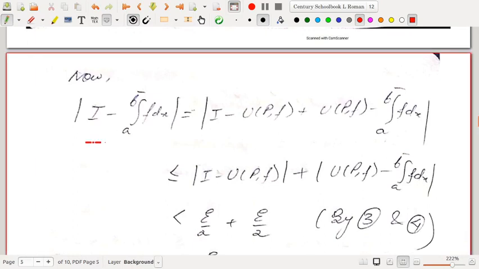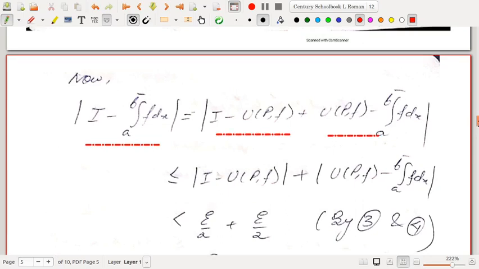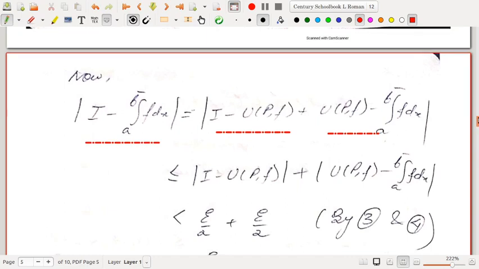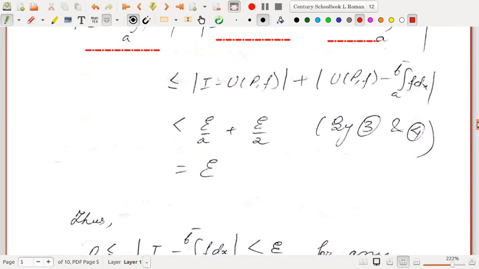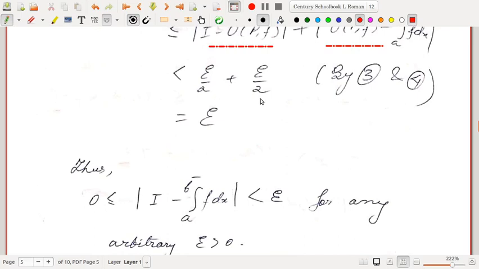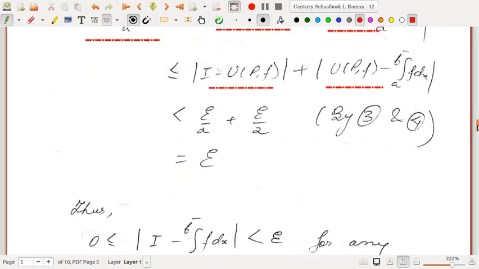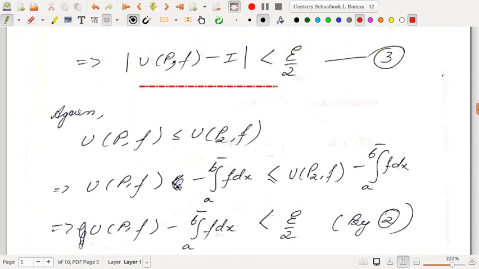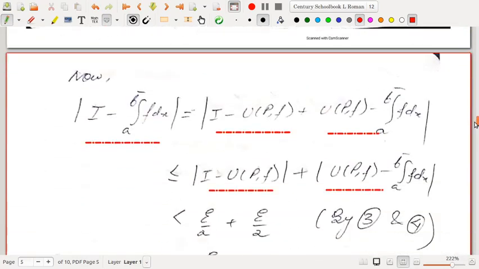Now what is this modulus? This modulus, I minus the upper integral of f dx from a to b, can be written as I minus U(P, f) plus U(P, f) minus this. So using the triangle inequality, this simplifies to less than or equal to modulus of I minus U(P, f) plus modulus of U(P, f) minus the upper integral, and this is less than epsilon by 2 plus epsilon by 2, by 3 and 4. So we have already seen 3 and 4.